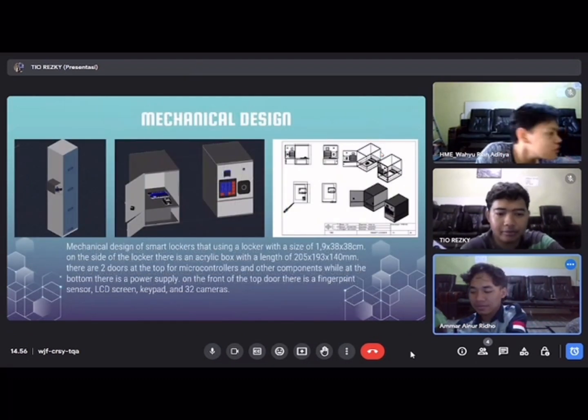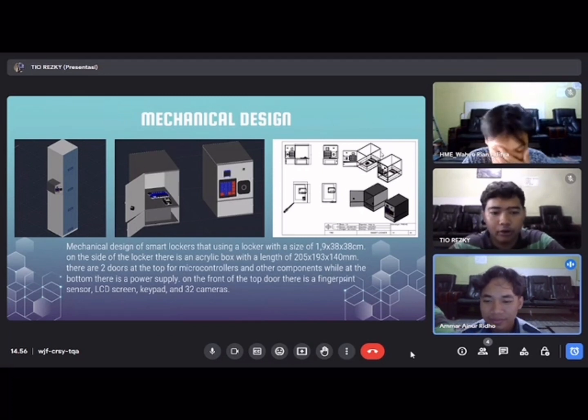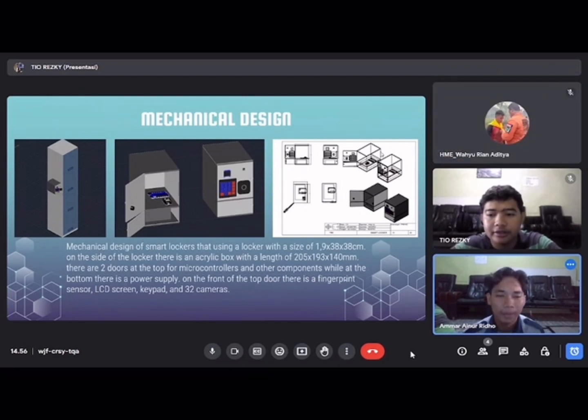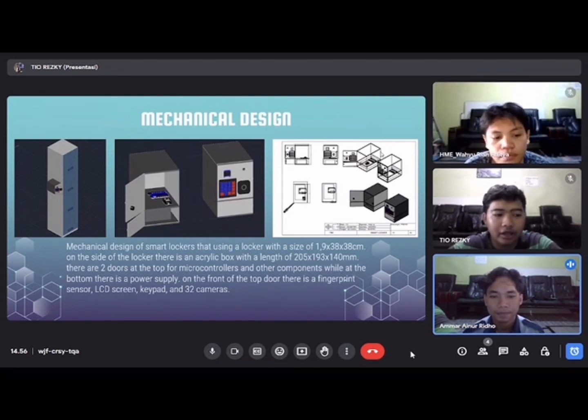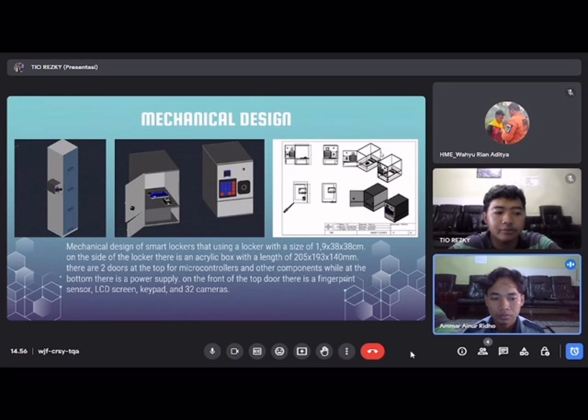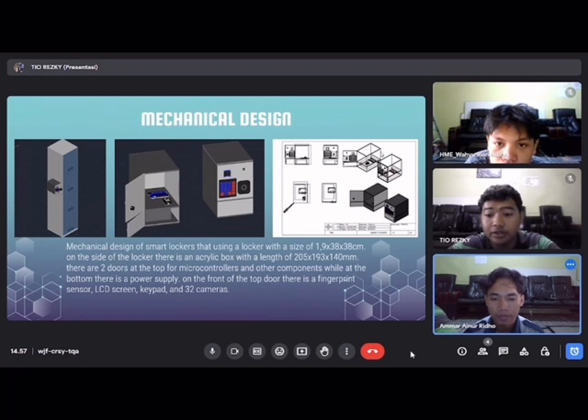Mechanical design. The mechanical design of the smart locker uses a locker with a size of 1.9 x 38 x 38 cm. On the side of the locker there is acrylic and a box with dimensions of 205 x 193 x 140 millimeters. There are two doors at the top for the microcontroller and other components, while at the bottom there is the power supply. On the front of the top door there is the fingerprint sensor, LCD screen, keypad, and ESP32-CAM.